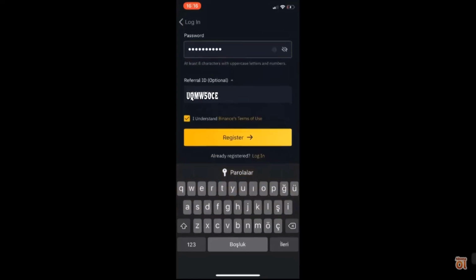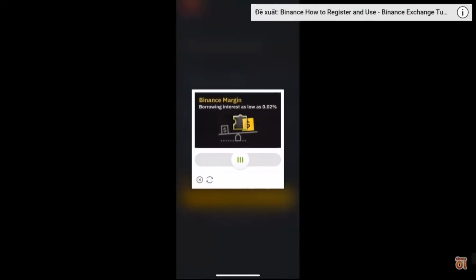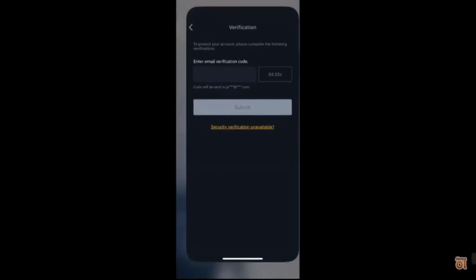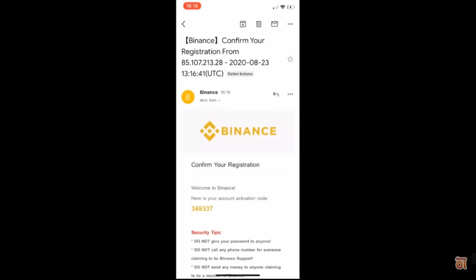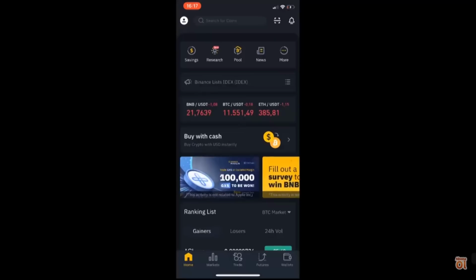Okay. Then I am going down and just click here. Register. Binance will send an email to my mailbox. I am doing puzzle. Okay. As you see, there is send code right here. I just click send code and Binance sent an email to my mailbox. I just click. Okay. My code is 349337. I just click submit. All is done.